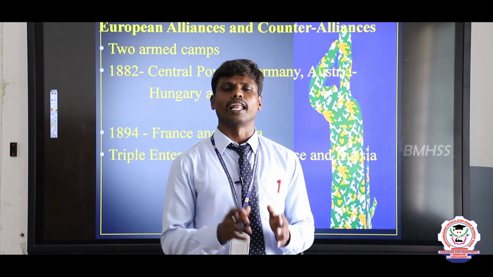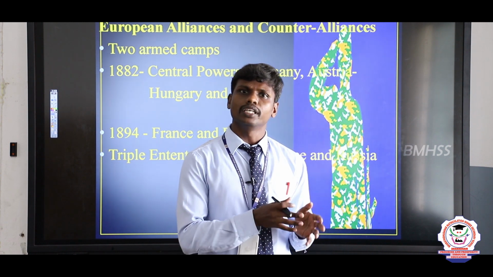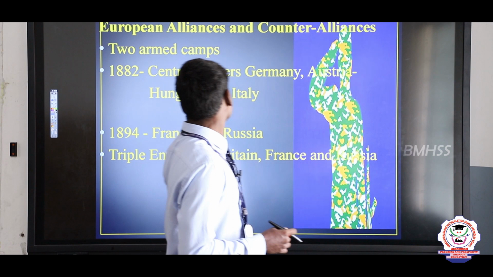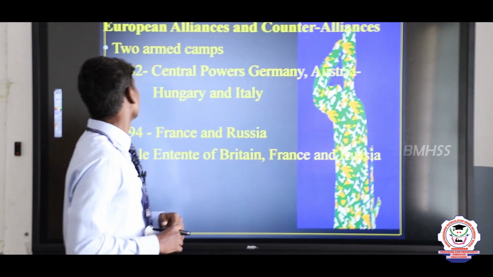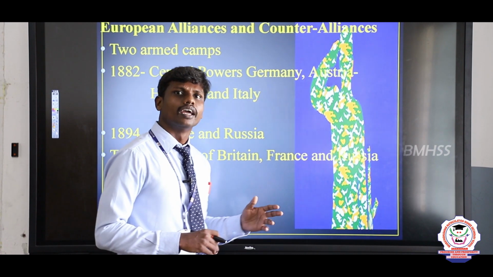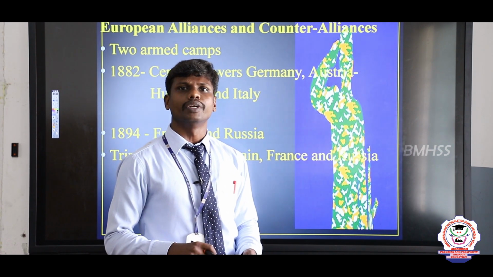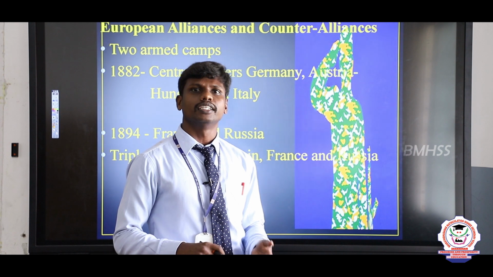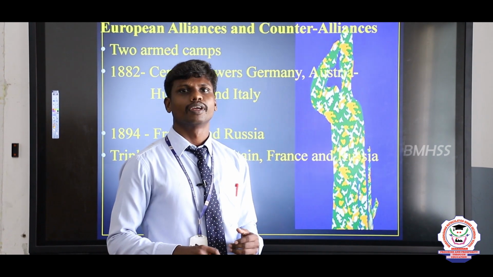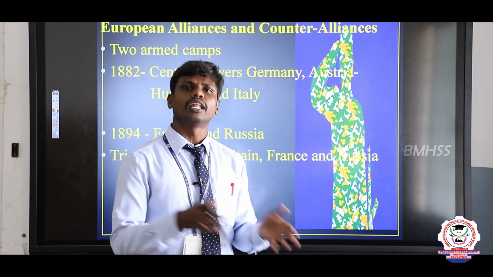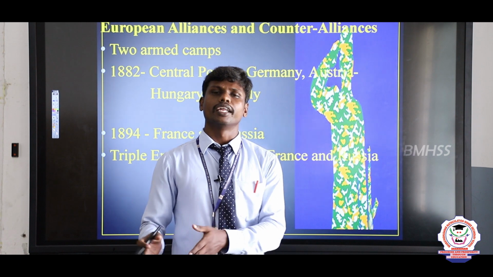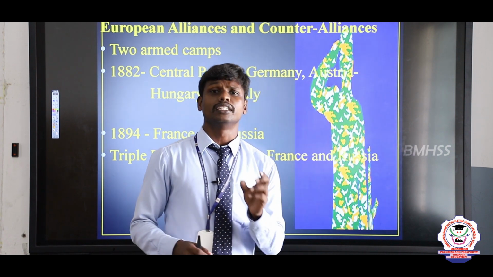According to this alliance, Germany should help the other members of the alliance, especially the Central Powers. When there is any kind of problem faced by Germany or Austria and Hungary, Italy might support them. So this is one group. The other group is France, Russia and particularly England.